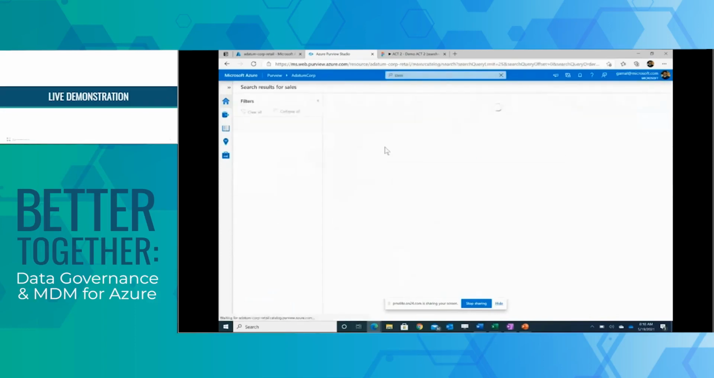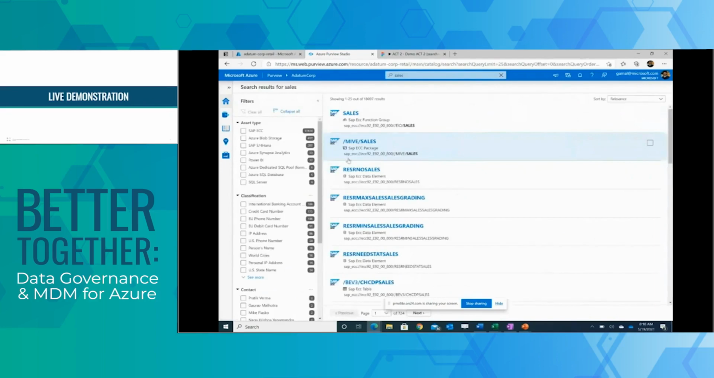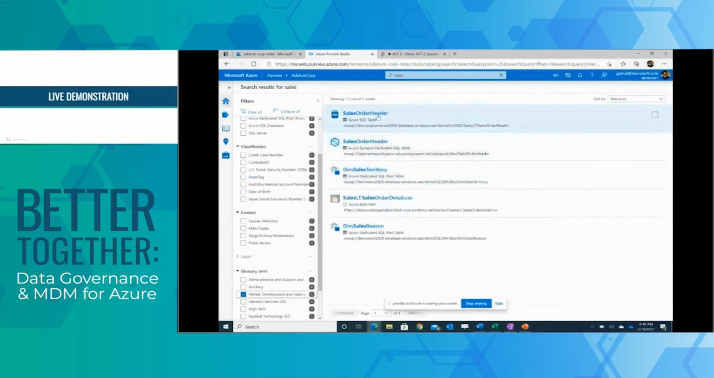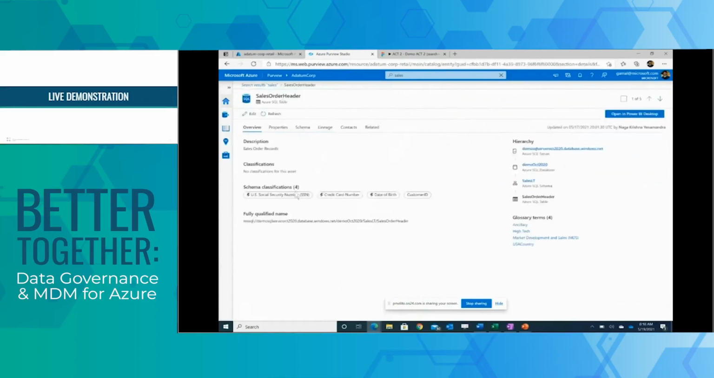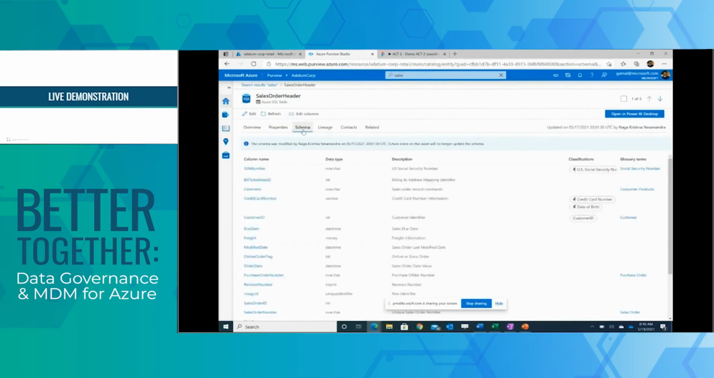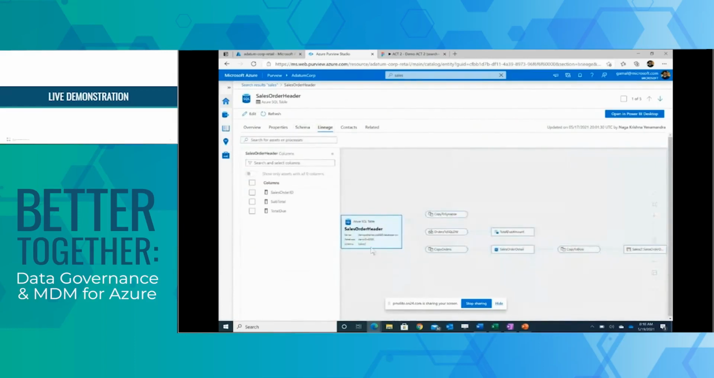And once you hit enter, you can further scope it down by different areas like asset types, classification, contacts, or business terms. And here, you can then dive deeper into a particular term. So I just filtered by a business term, and you can look at the classifications, the basic and advanced properties, the entire schema of that particular data set, from column name to types to classifications, the lineage view, which is super important in terms of what this table is being fed into which process.